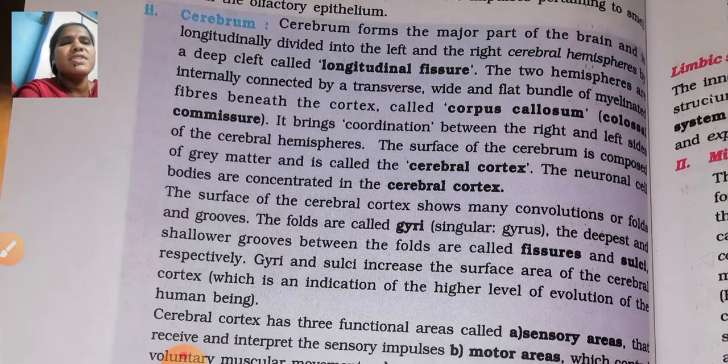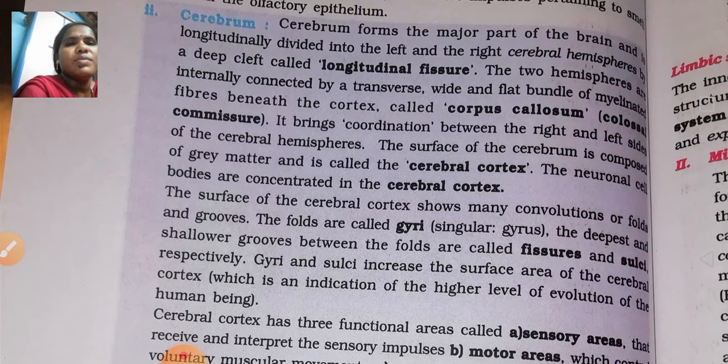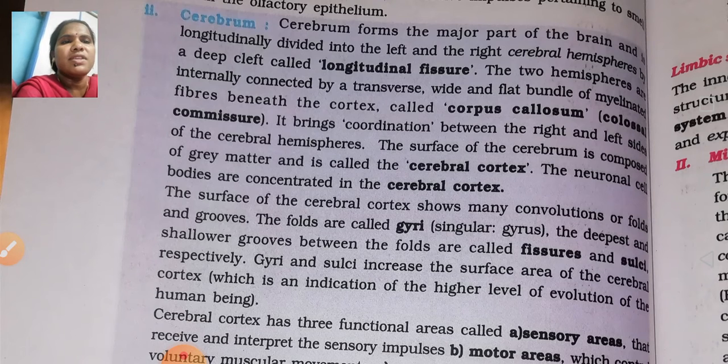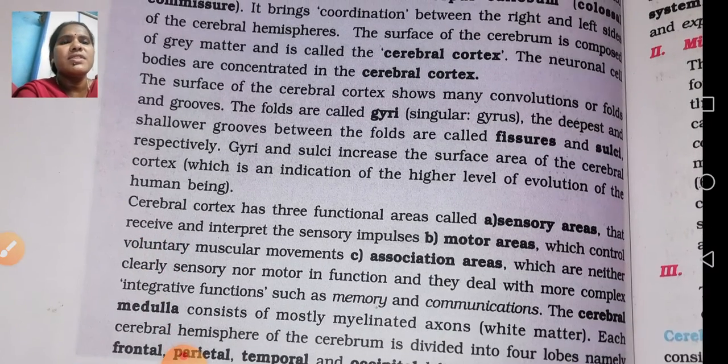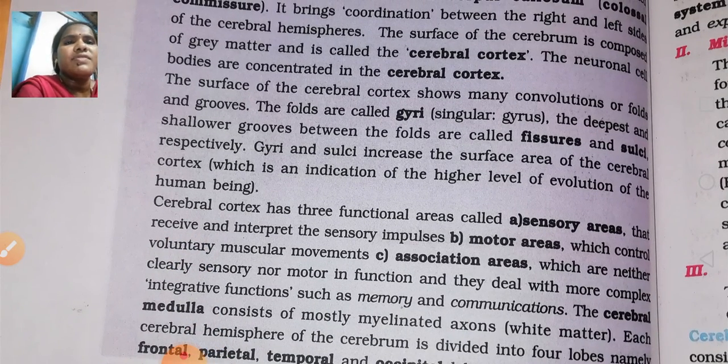In the cortex there are foldings. These folds are called gyri, and the deep or shallow grooves between the folds are called fissures and sulci. The gyri and sulci increase the surface area of the cerebral cortex, an indication of the higher level of evolution of the human being.